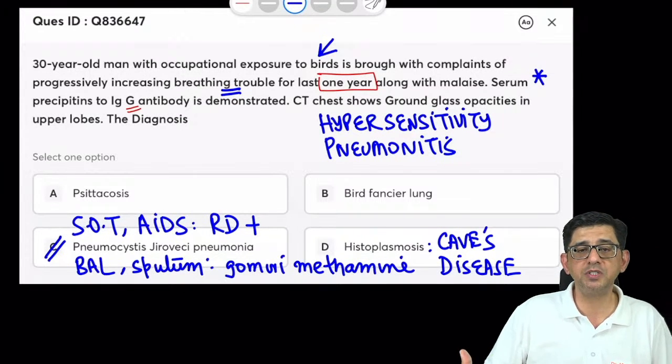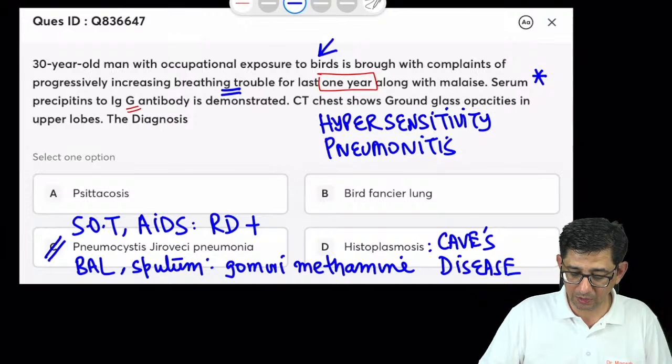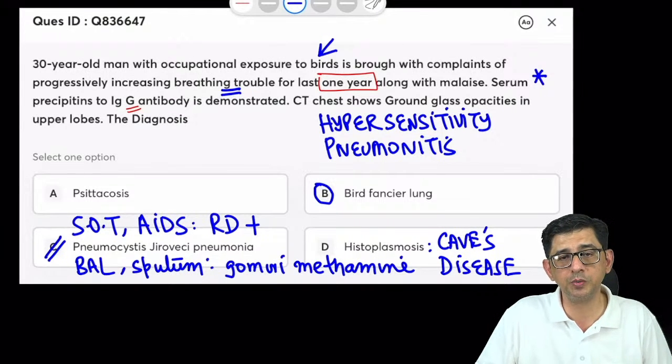This is hypersensitivity pneumonitis. This is bird fancier's lung. The correct diagnosis of this particular case is option number B.